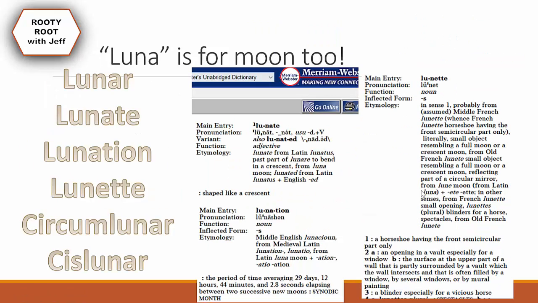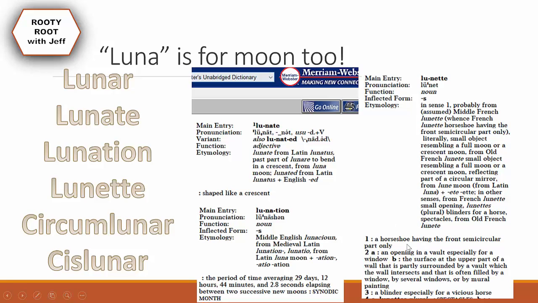And for the lunar words, we have lunar, lunate, lunation, lunette, circumlunar, cislunar. So lunate means shaped like a crescent, because the crescent moon is one of the big things about the moon. Lunation comes from Luna and ation, and it's a period of time averaging 29 days, elapsing between 2 successive new moons.